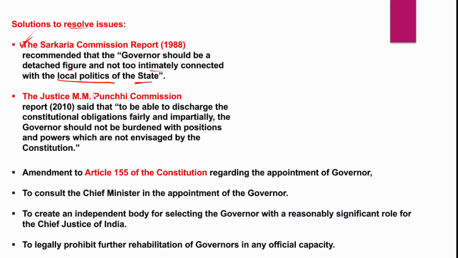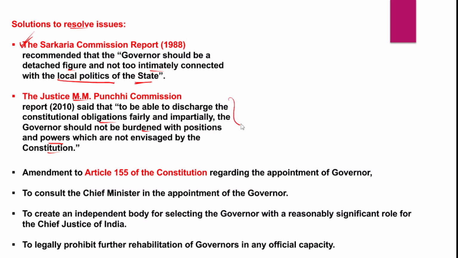Similarly, there was another committee, the Justice M.M. Punchhi Commission on Center-State Relations, and this committee has also made certain observations and suggested certain reforms in the office of governor. It said that to be able to discharge the constitutional obligations fairly and with impartiality, the governor should not be burdened with positions and powers which are not envisaged by the constitution.